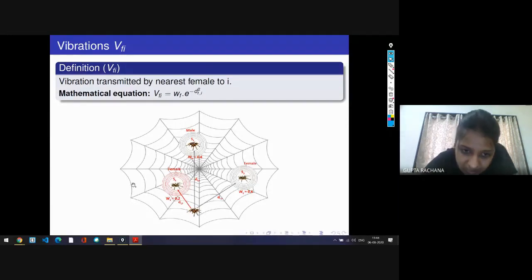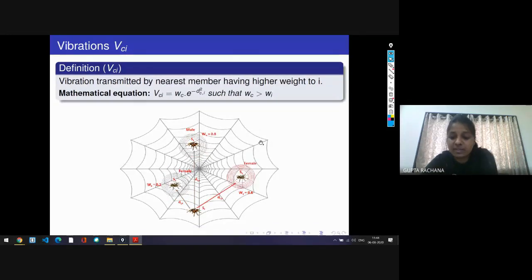Here you can see that the distance of the Si spider to this Sz spider is less compared to the Sy spider to the Si spider. So that's why this spider has been selected. This is the nearest spider having the maximum weight. This is how we choose the best spider of the colony, the nearest female spider of the colony, as well as the closest spider of the colony.